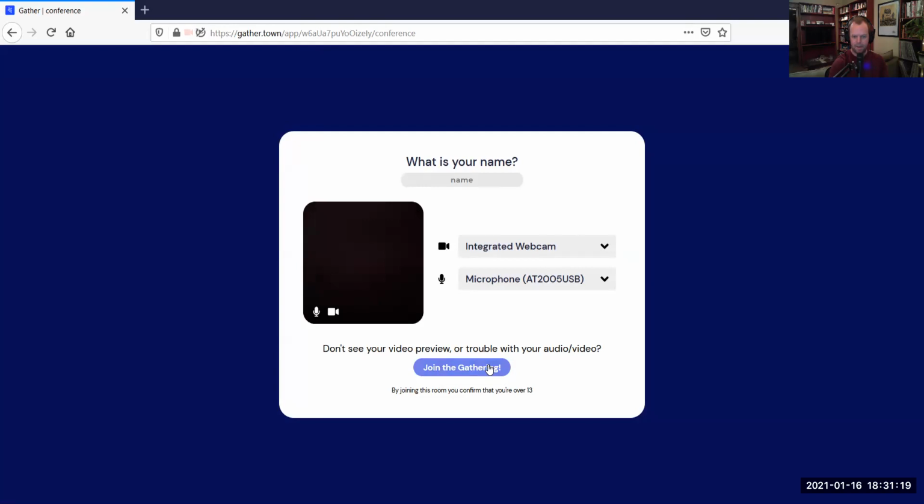Okay. And then once you're happy with that, you put your name in this box up here. And I would encourage you to use your full name, first and last name, because other conference attendees are going to be able to find you on the map. And you may know folks from your state, from around the country, who are going to want to talk to you. But they won't be able to find you or recognize you if you don't have your full name in there. So I'm putting in Ben Day. Once I'm happy with my input information, I click Join the Gathering.